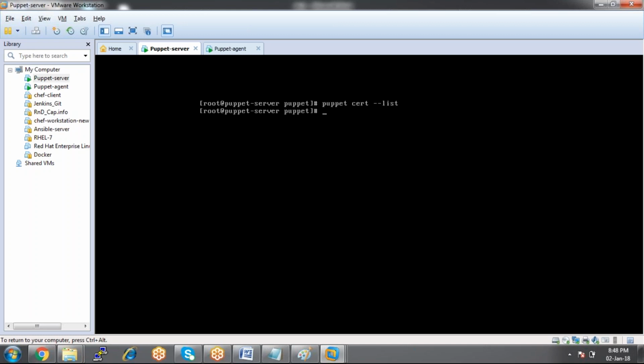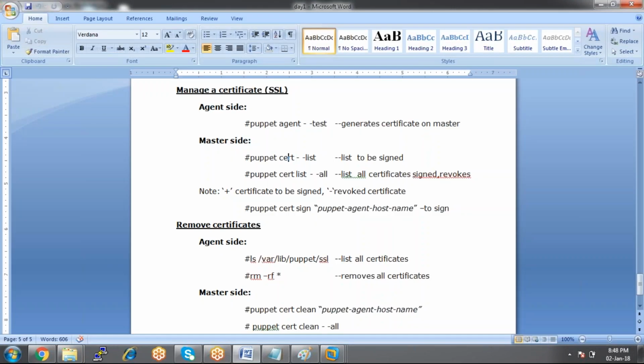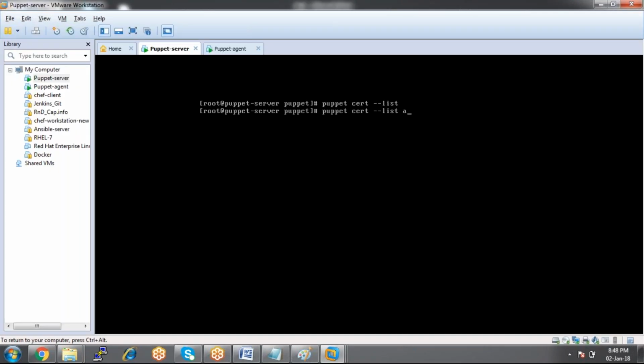Is there any list? No, there is no list, because I have already signed that certificate. But if you want to see all the signed certificates as well, puppet cert list all.